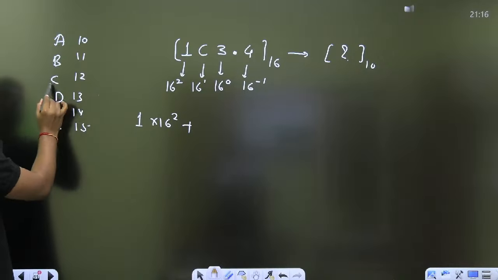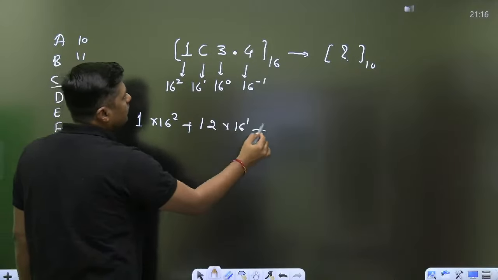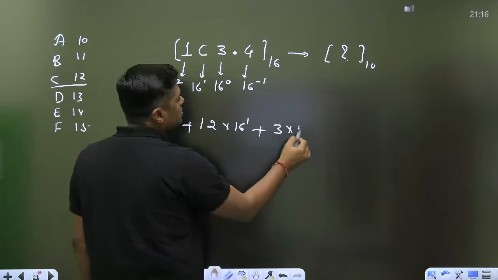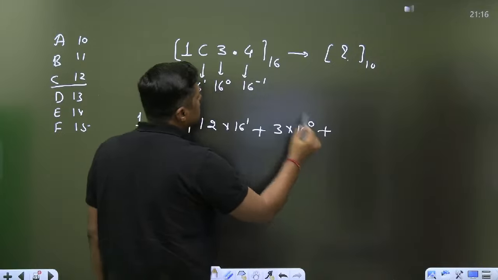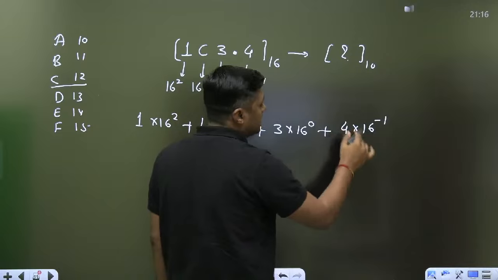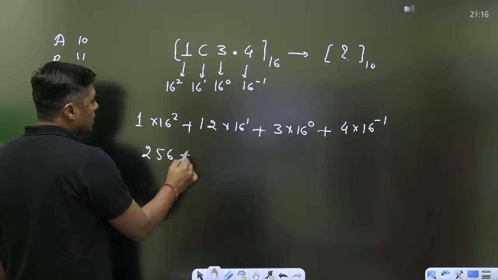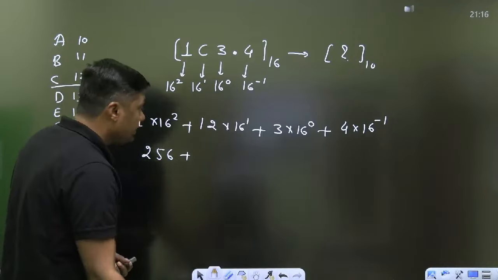C means 12. It will become 12 into 16 to the power 1, plus 3 into 16 to the power 0, plus after the point 4 into 16 to the power minus 1, that is 4 by 16. Now this is 256 plus, you can multiply it and you will get the value.